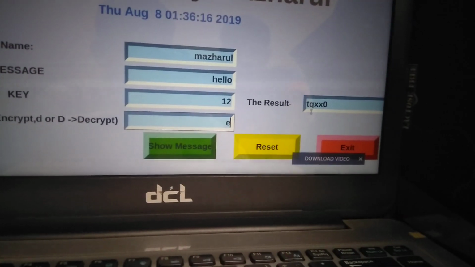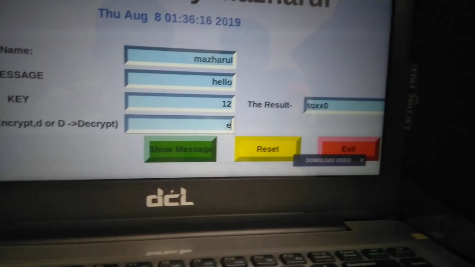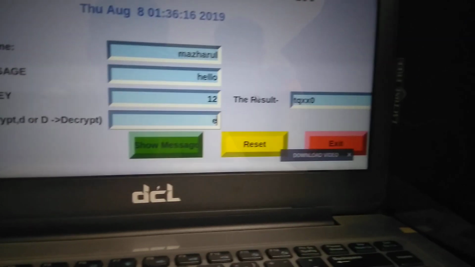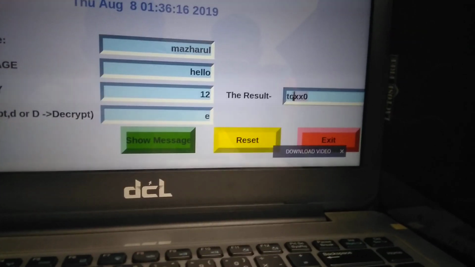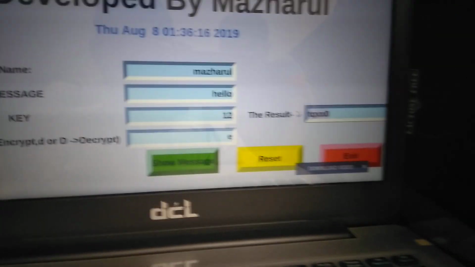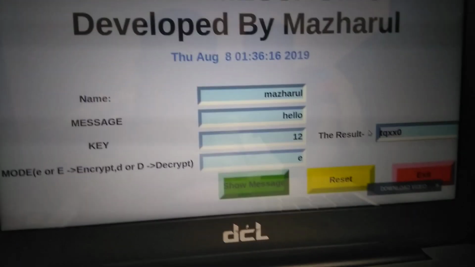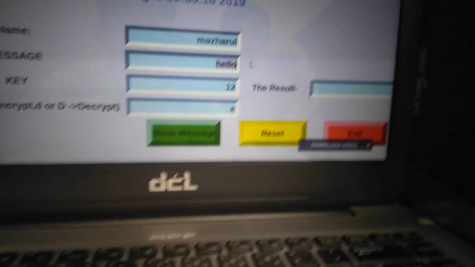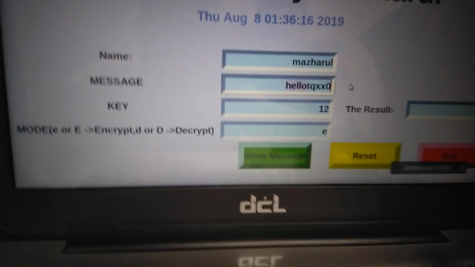Here you see that for the 5 characters of hello it returns 5 other characters, TQXS0, which a normal user cannot understand. When they decrypt this, they will understand. How am I decrypting this?